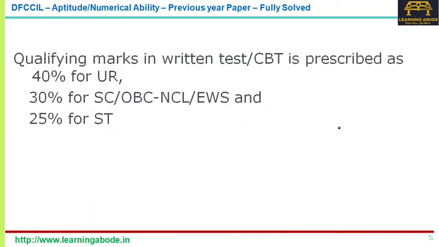As you know, there are negative marks for wrong answers, which is 1/4 of the marks. Also please remember there are qualifying marks for different categories depending upon the category you belong to: 40% for the unreserved category, 30% for the scheduled caste, OBC, NCL and EWS, and 25% for the scheduled tribes. Now let's go on to the questions.